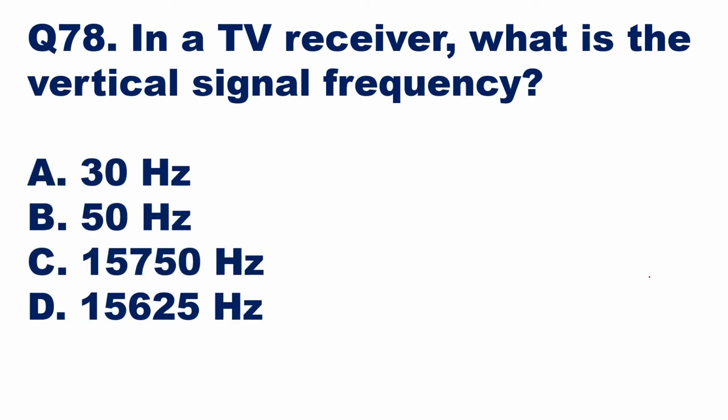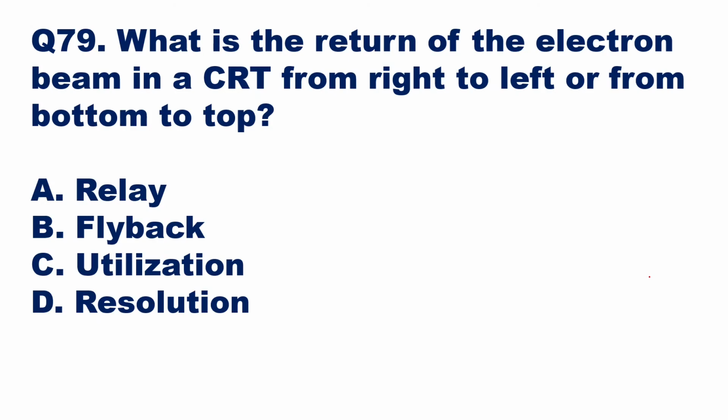Now, similarly, if you go to the vertical signal frequency, in a TV receiver, what is the vertical signal frequency? So here in India, when we follow the PAL system, the CCIR B, in that it is 50 hertz. So we should have 50 fields per second. So it is 50 hertz, and option B will be the right answer. Vertical signal frequency should be 50. Then we'll go to the next question.